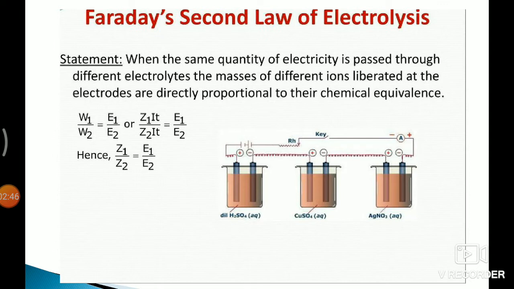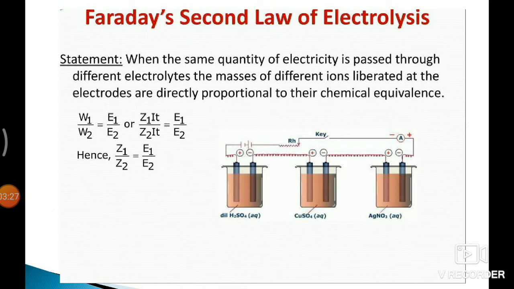It means when the same quantity of electricity is passed through different electrolytes arranged in series, then the amount of the substance liberated or deposited at the respective electrodes is directly proportional to its chemical equivalent. That is, W1 upon W2 is equal to E1 upon E2, where E is the chemical equivalent, or Z1 I t upon Z2 I t is equal to E1 upon E2.